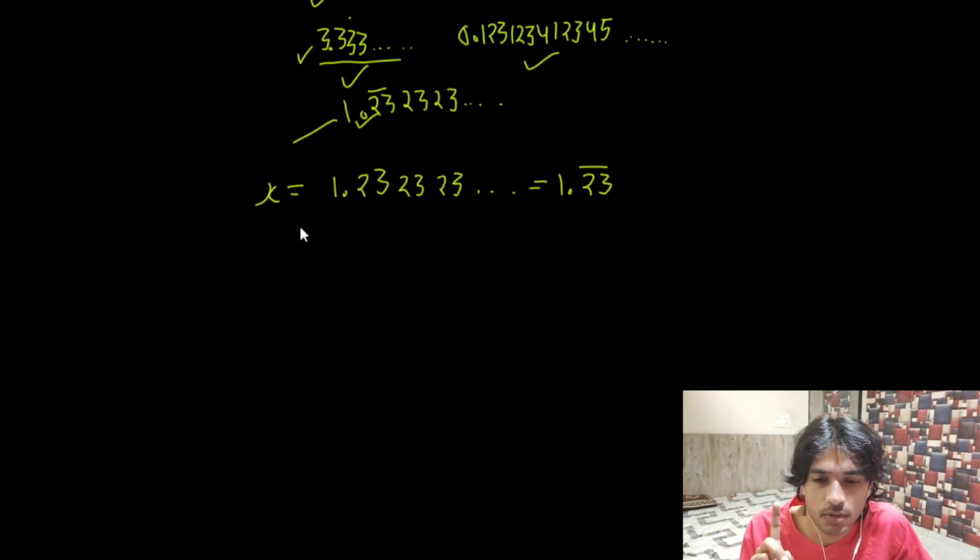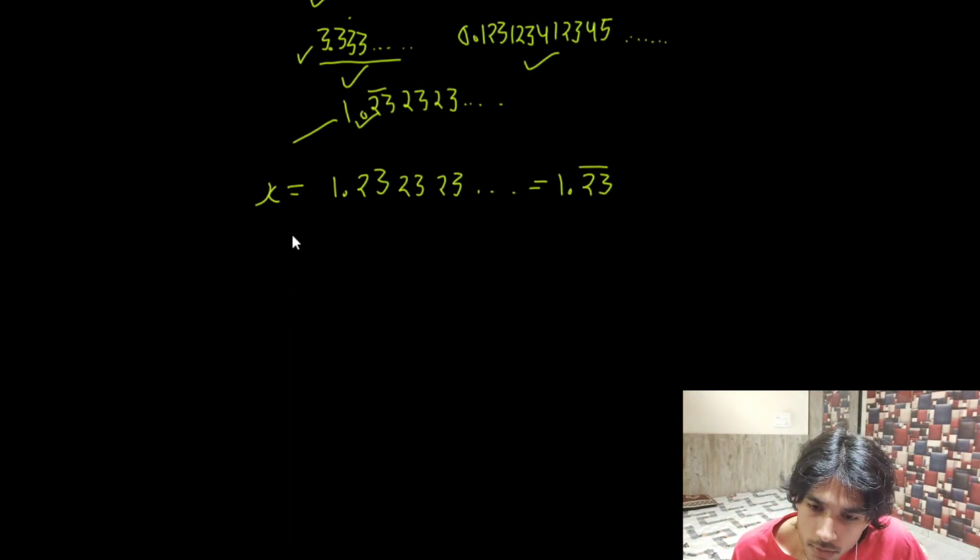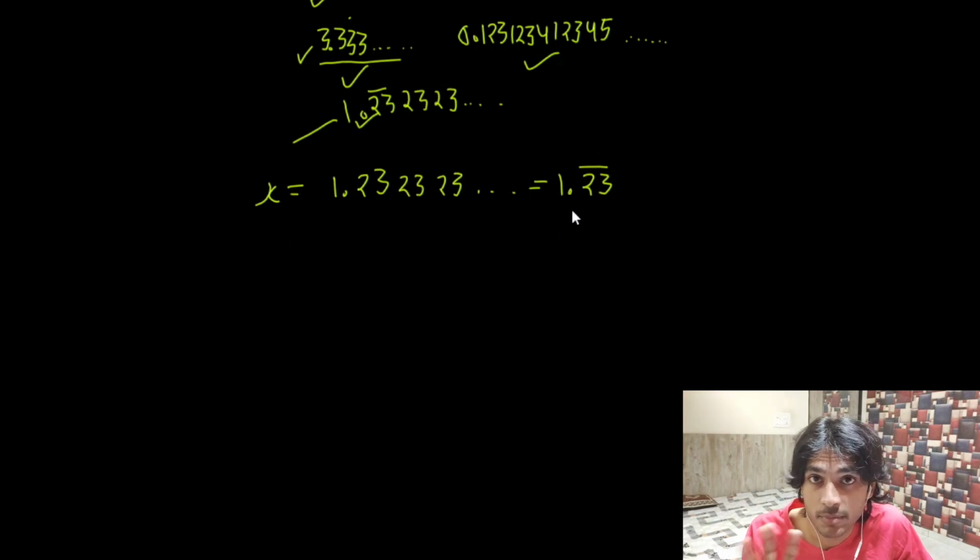I shouldn't have said "over the period of time." Let's simply say that 2 3 is being repeated an infinite number of times. So now determine how many terms are being repeated. Here 2 digits are repeated, right? 2 and 3, those are 2 digits which are being repeated over time.